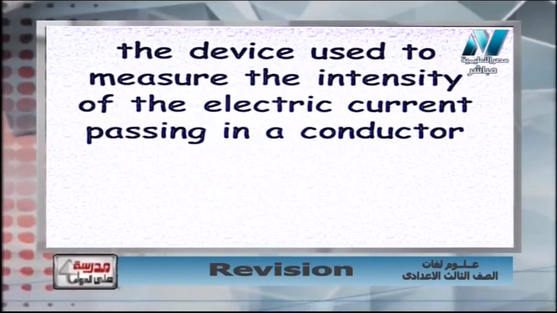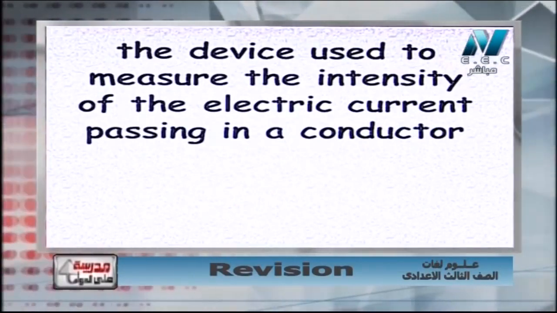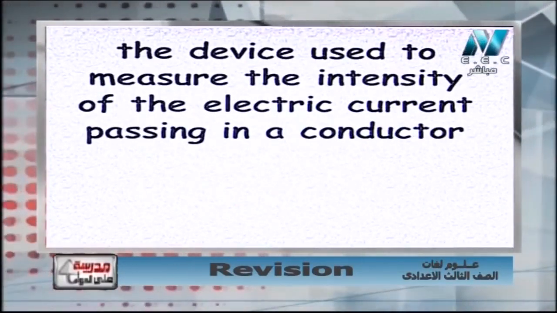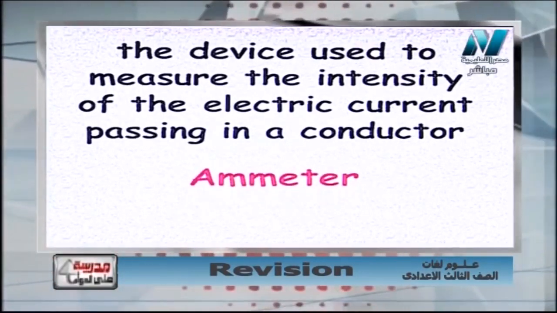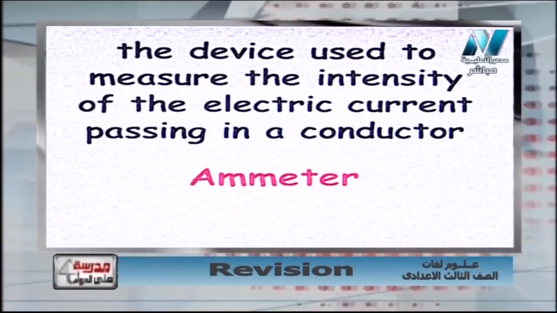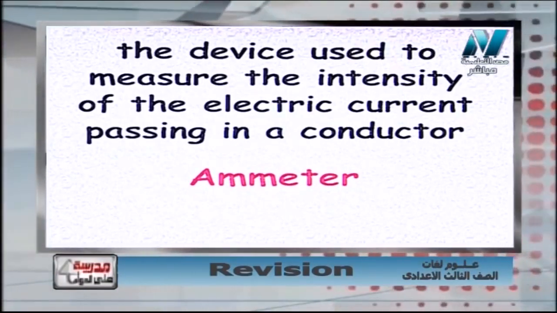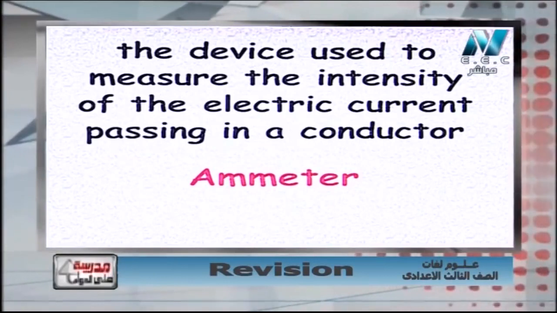Another question that says, the device used to measure the intensity of the electric current passing in a conductor, sure it will be the ammeter. The device used to measure the intensity of the electric current passing in a conductor, it will be the ammeter,